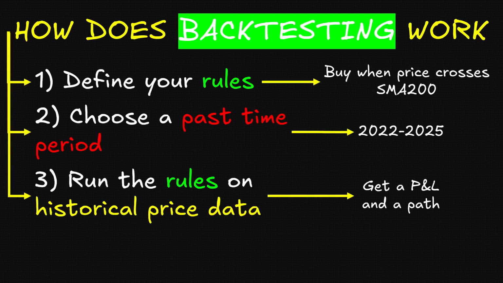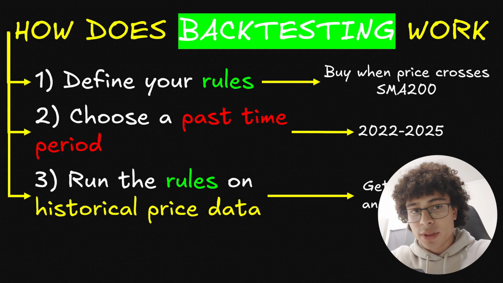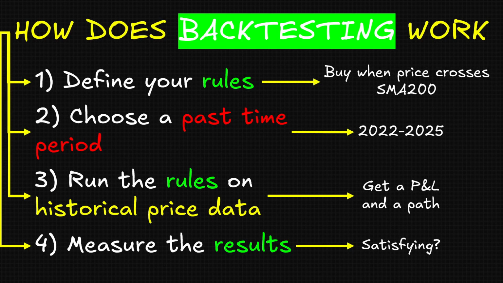And after doing that, you will get a P&L, or profit and losses, and you will get a path, but I'll explain what the path is in a few minutes. Lastly, you measure the results. Based on your objective, you judge if the results suit you or do not suit you.